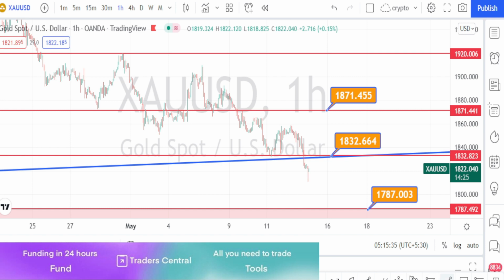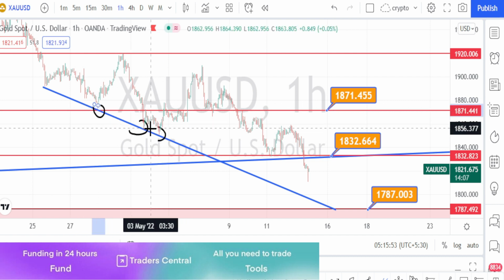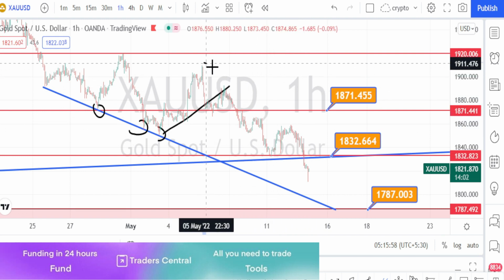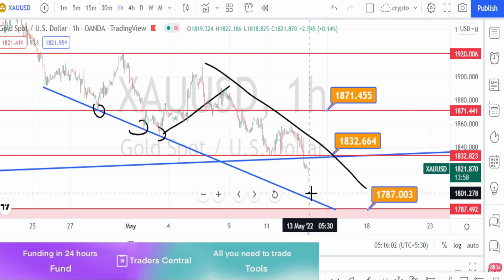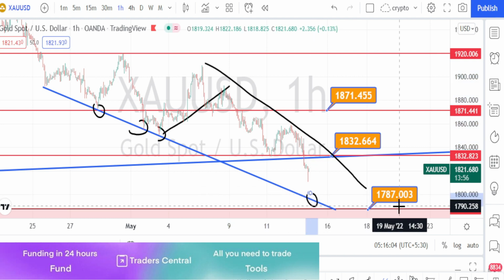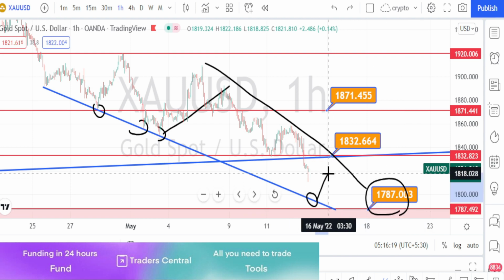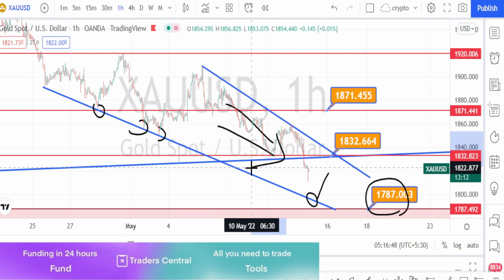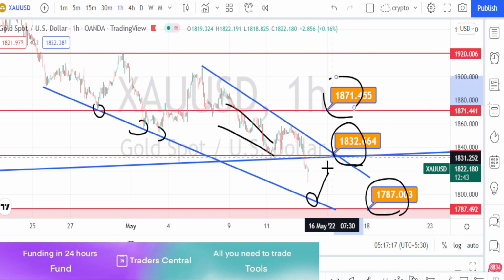So in hourly time frame, I am drawing one more support line. In the past, we have noticed price action testing this support line and bouncing back on the bullish trend reversal. Currently, we are noticing the price action is in a very strong bearish trend. So we can expect the price action to take support on this trend line or at the higher time frame support level, and bounce back on the bullish side. But still the overall price action is in a very strong bearish trend, and also we have lots of resistance levels on the bullish side.